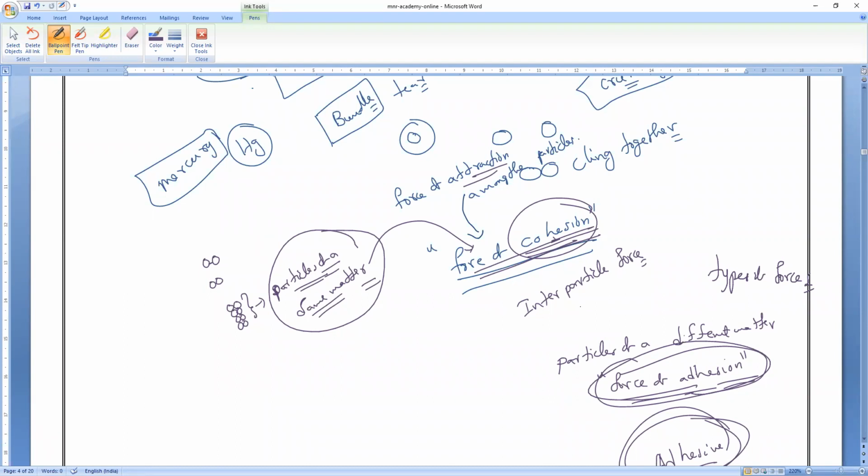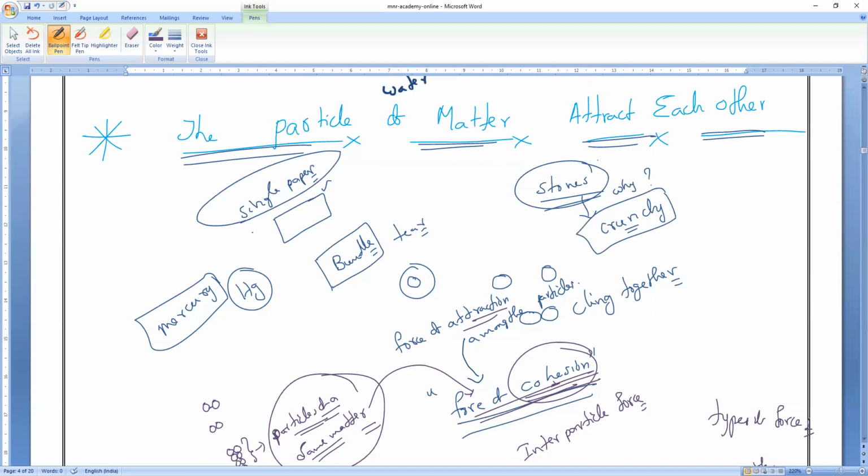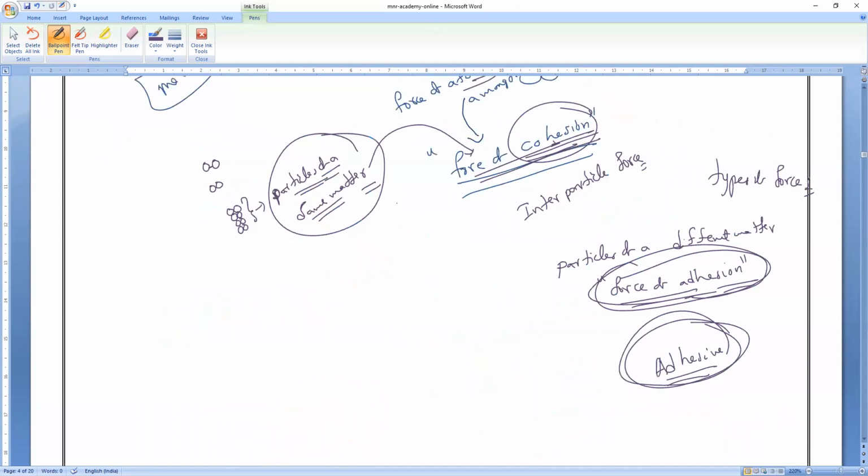Okay. So now if you notice it, all of you observe. The stone, the single paper, the mercury, all these different materials have different forces of attraction. That is why some materials are very soft, some materials are very hard, even though all are called solids only. So that is what you have to write.